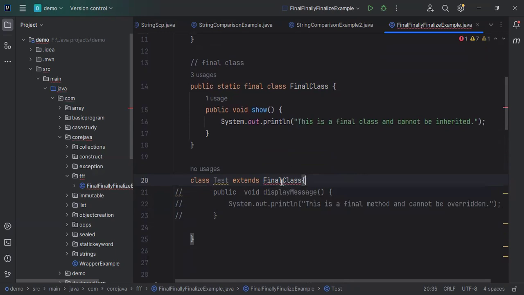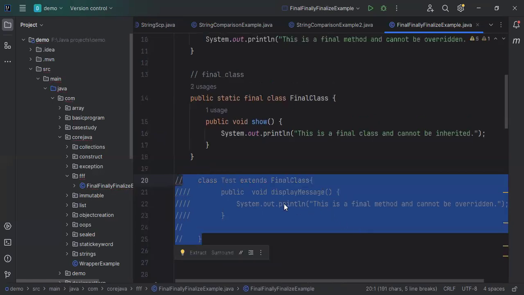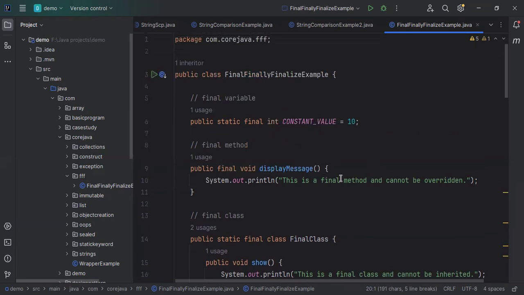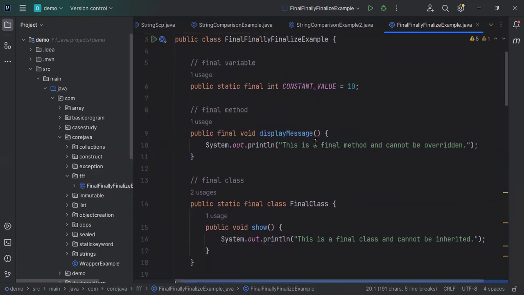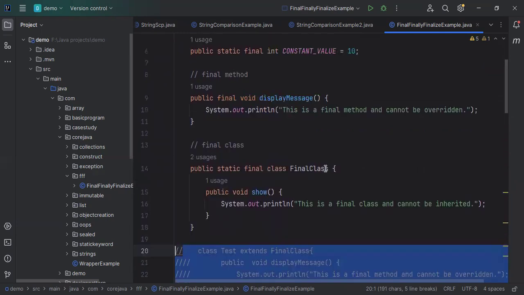To prevent inheritance, we cannot extend this class because it is final. Those are the use cases in these three cases: we can use final for constant values, so the method is not overridden in subclasses, as we have seen in the example, and a final class is not extendable.